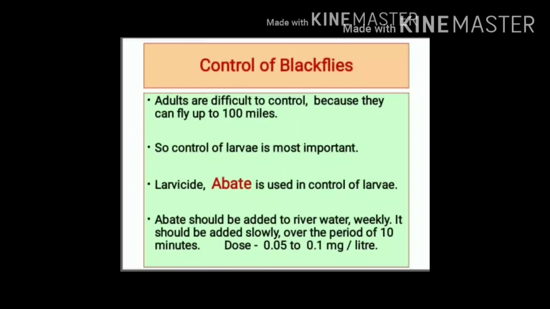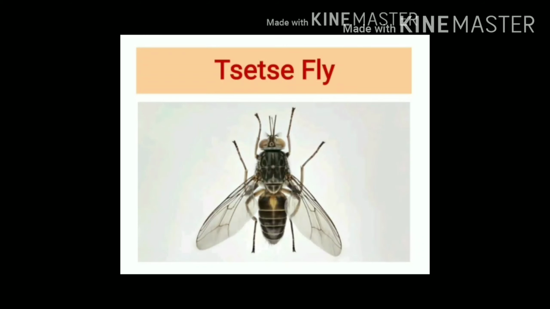How frequently we can add abate to river water? It should be added to river water weekly, and it should be added over a period of 10 minutes. For 1 liter of water, we can use 0.05 milligram to 0.1 milligram of abate. Let's proceed further and see another vector.